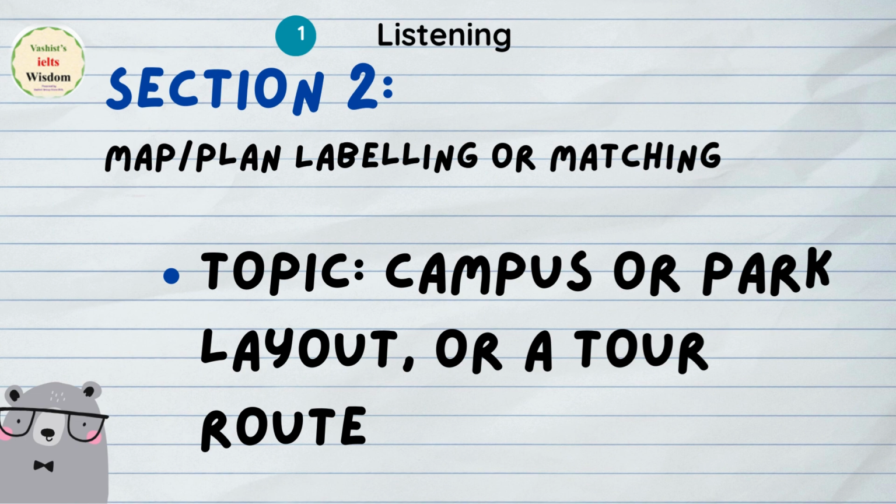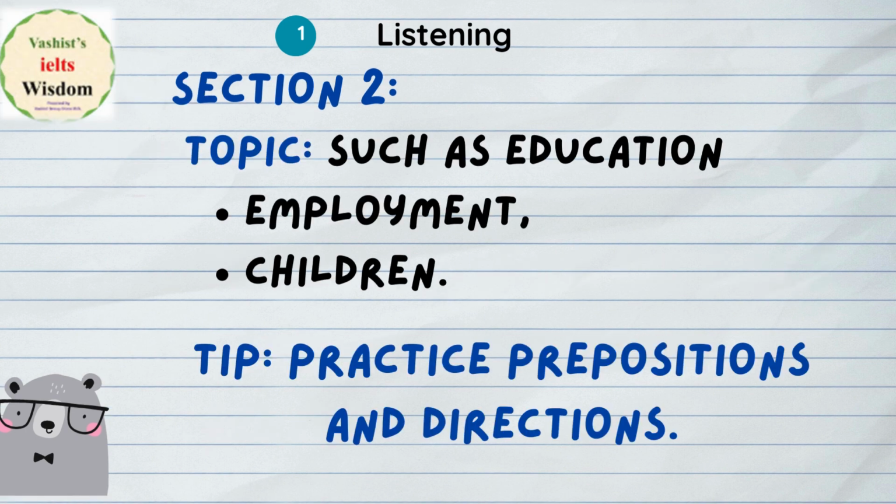They will give you some park layouts. If you watch one of my previous videos, I gave you the layout and how they will ask you the question, the locations and the campus, and where they have their cabins. So these types of questions they can ask. They will ask you a specific route also, like in which direction a specific cabin and the toilet or these wooden cabin areas are located. So these kinds of things they can ask you. Please pay attention while preparing this section 2 in listening.